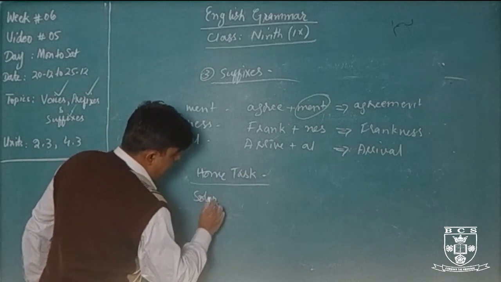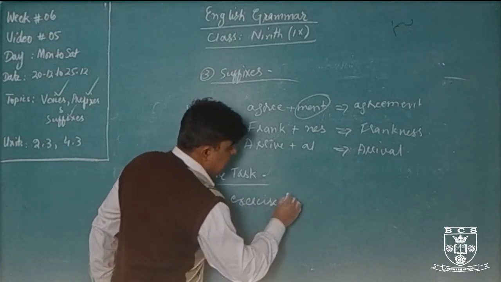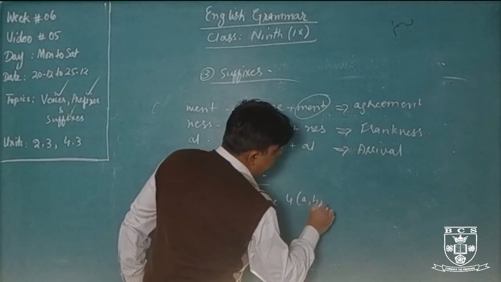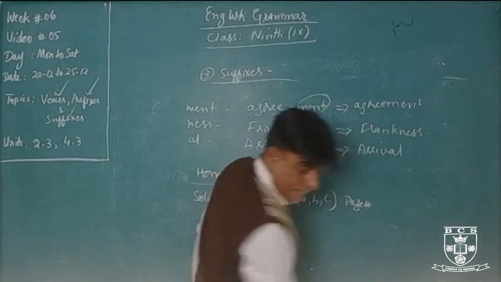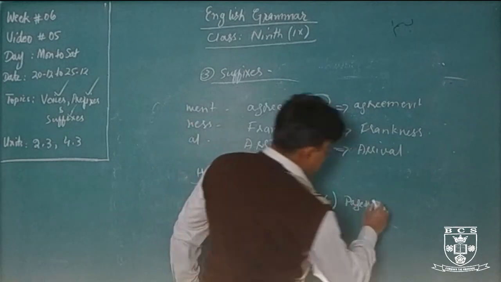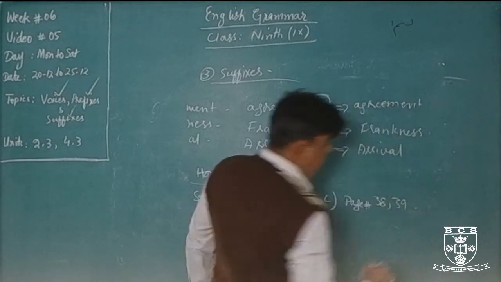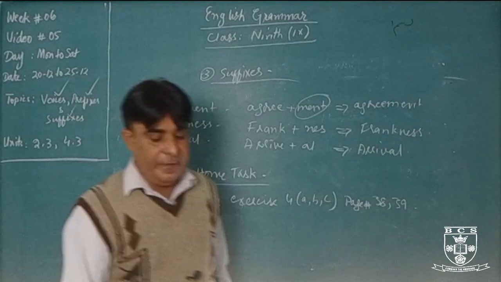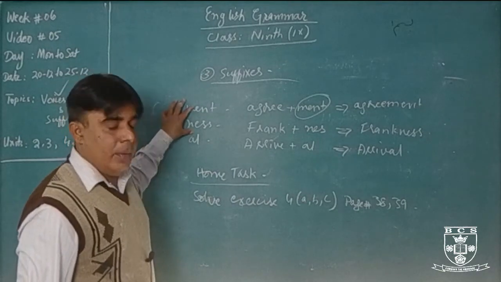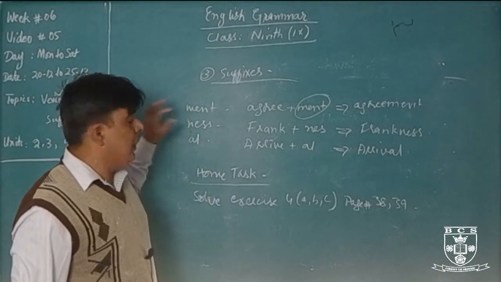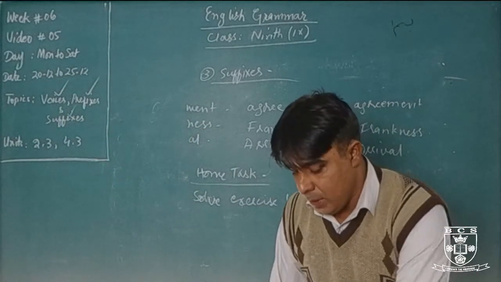Solve exercise number 4, A, B, C, page number 38 and 39. Okay, you have to solve these exercises of suffixes. You have to use these 3 morphemes or suffixes: ment, ness, al. So that was our last topic.